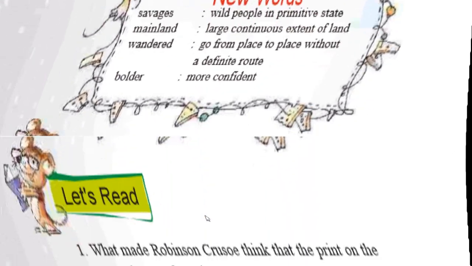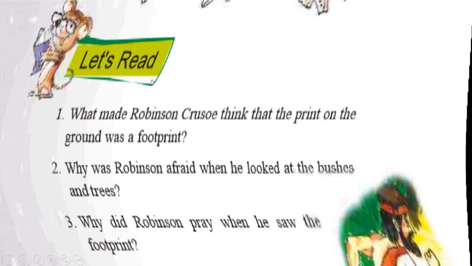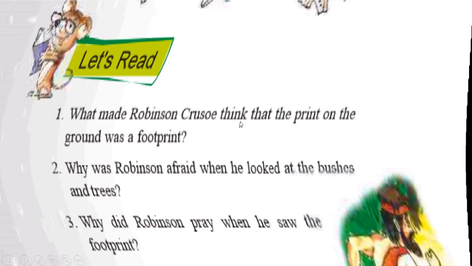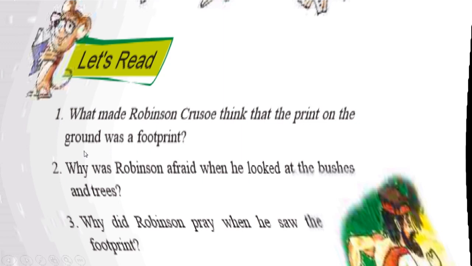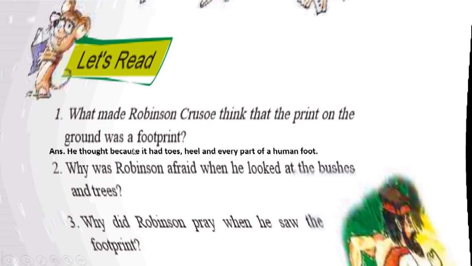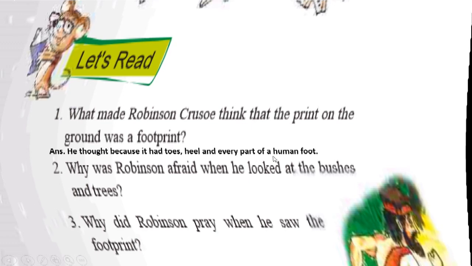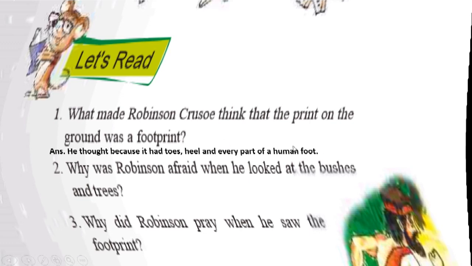Let us see the questions and answers. The first question is, what made Robinson think that the footprint on the ground was a footprint of a man? Let us see the answer. He thought so because it had toes, heel, and every part of a human foot.